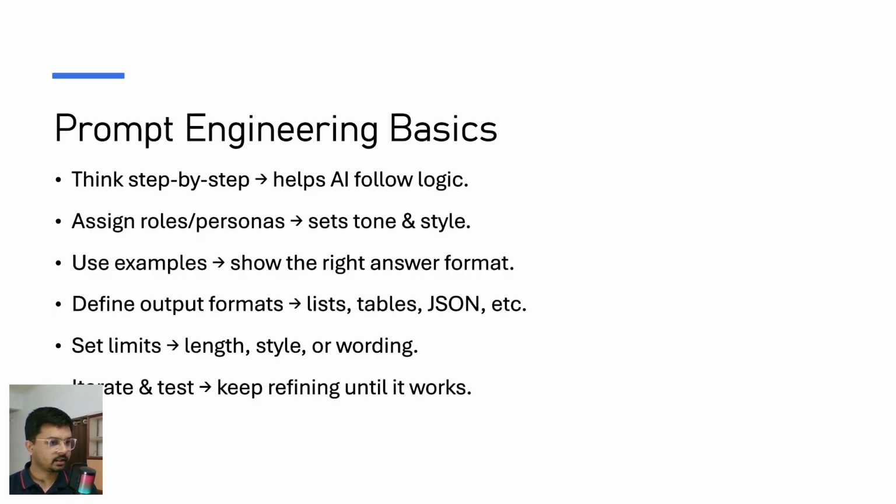Setting limits is very important: length, style, and wording. If you tell AI to write a blog and you have not specified the length, generally a blog, as per my knowledge, is 1,000 words or so, and that will be fine. But if you tell it to write a 900-word blog, focus on these keywords only, and use this tone, it will give you a proper result. Even if you tell it to write a 1 million character blog, it won't, because behind the scenes there is a system called tokens. You can consider a token limit as a specific limit basically.